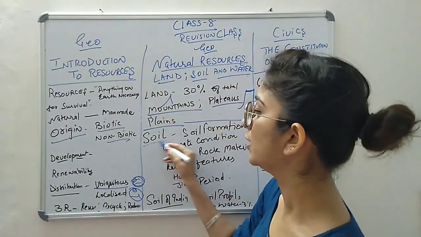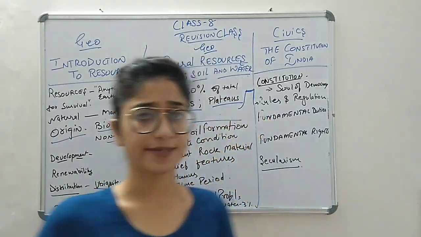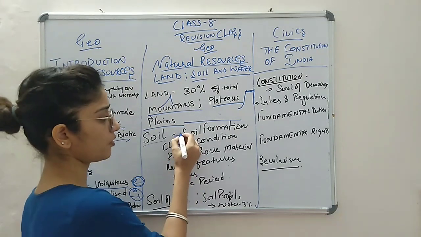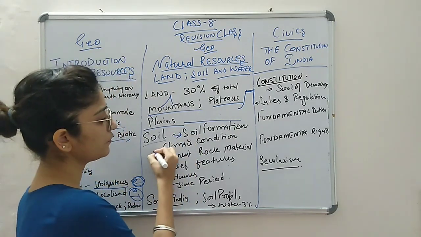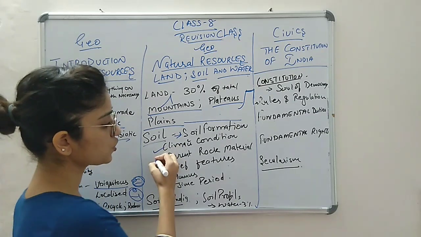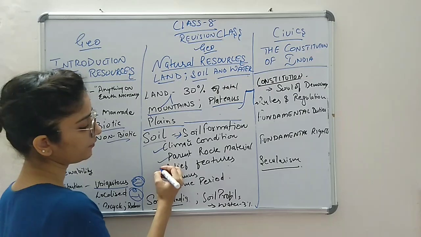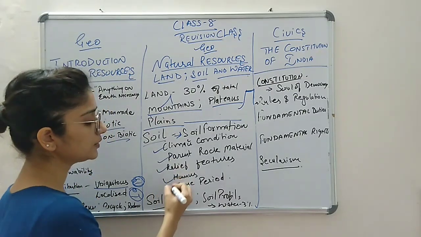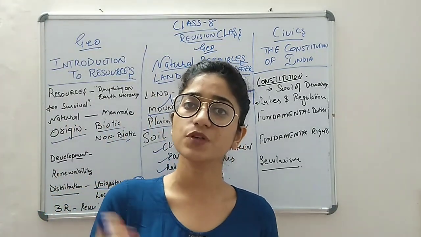Okay, then we talked about soil in this natural resources chapter. In this we covered soil formation, how soil is formed. We talked about climatic condition, rock material, relief features, and then humus and time period. These are the main points which we have to write.